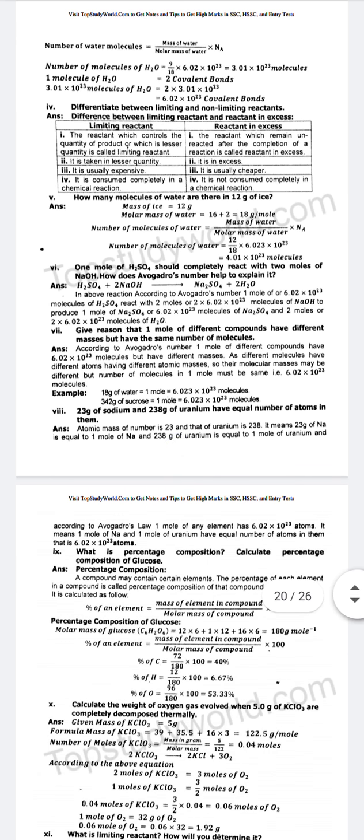Question number 6. 1 mole of H2SO4 should completely react with 2 moles of NaOH. How does Avogadro's number help to explain it?